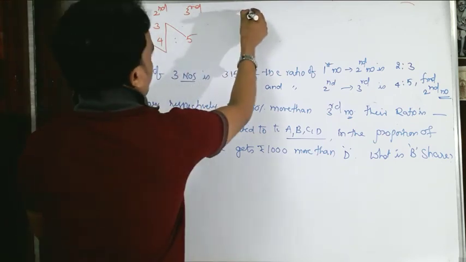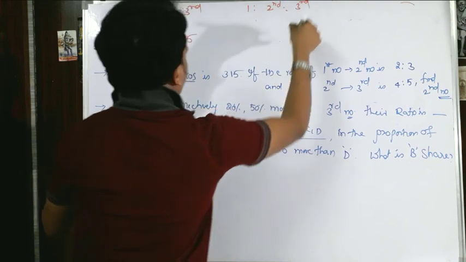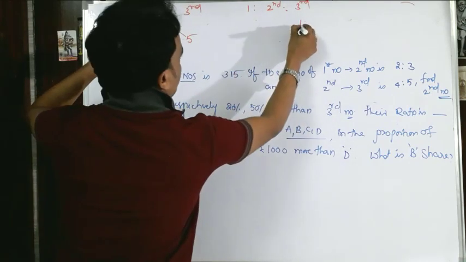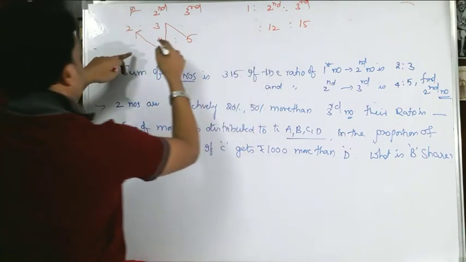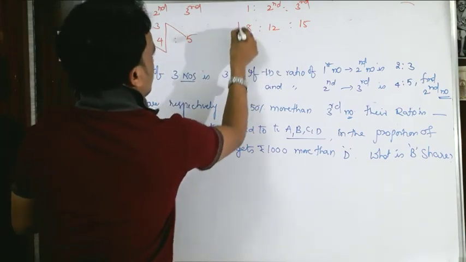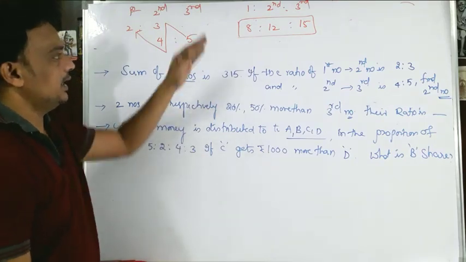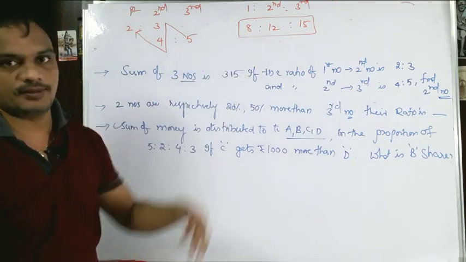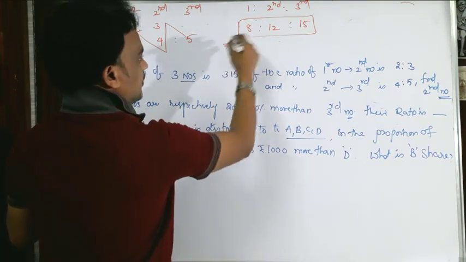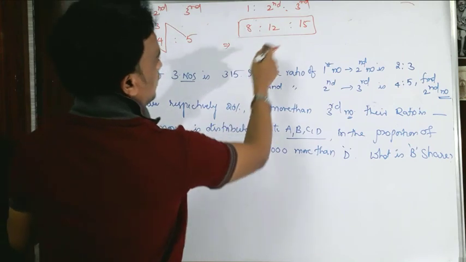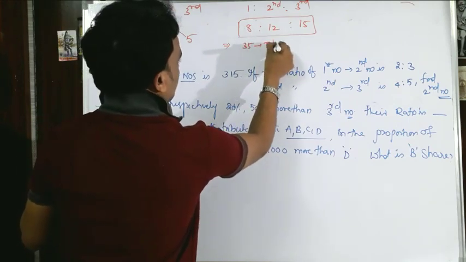So what is the ratio of the first number to the second number to the third number? It is 5 threes are 15 parts for the third number, 3 fours are 12, and 4 twos are 8. So the ratio of first number to second number to third number is 8:12:15. Now what is the total ratio? Sum of the terms is 8 plus 12 is 20, plus 15 is 35. So these are all the total parts.